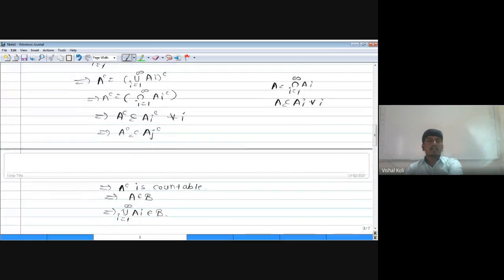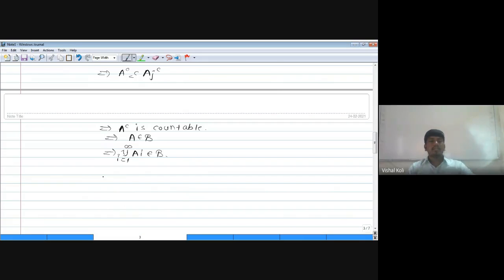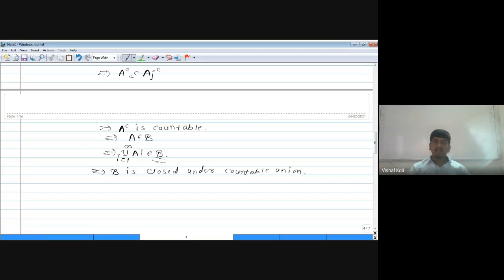in both the cases, the union over i running from 1 to infinity of A_i is a member of this curly B, which implies curly B is closed under countable union. As it is closed under countable union, then it must be closed under finite union. As it is closed under finite union and complementation, then it must be an algebra, and this algebra is closed under countable union, and phi is also a member of this curly B, which implies curly B is a sigma algebra.